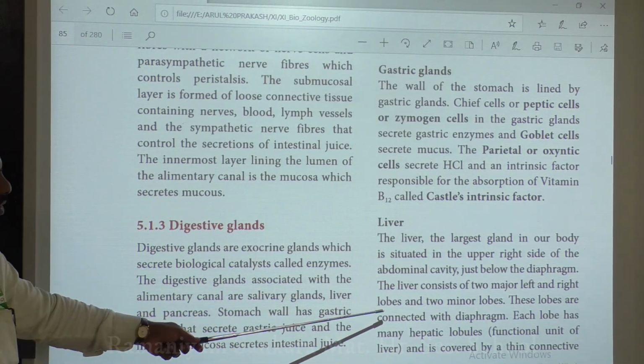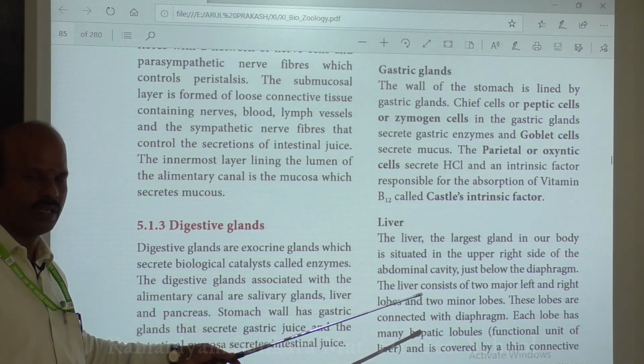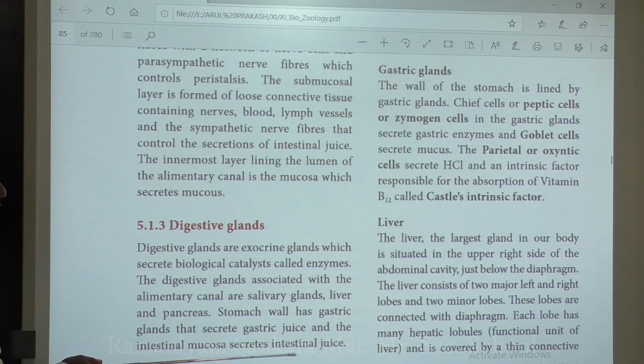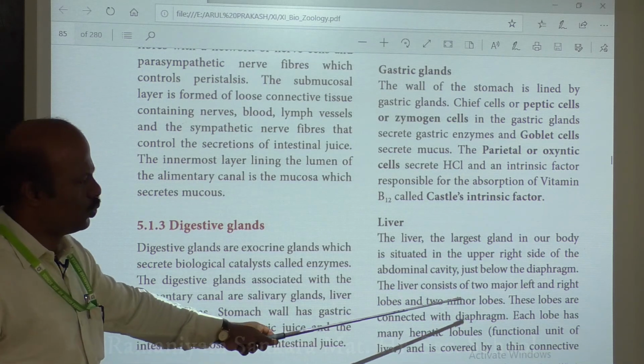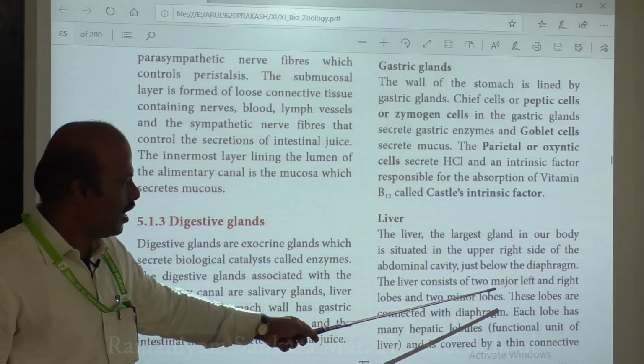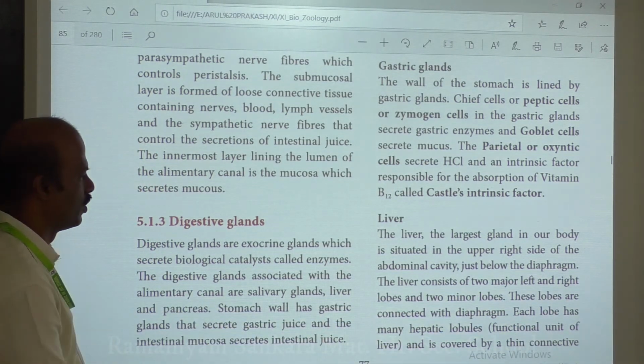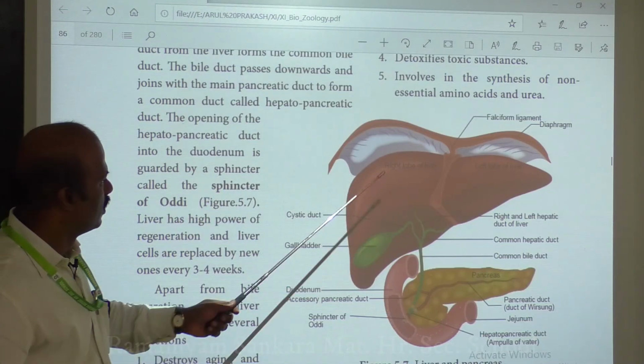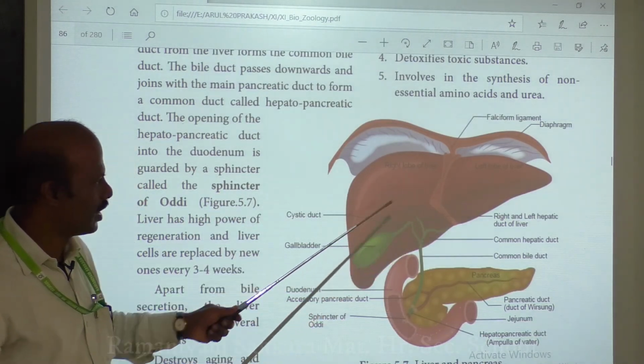The liver usually consists of two lobes, a left lobe and a right lobe, also called the major and minor lobes. You can see from this diagram, this is the left lobe and this is the right lobe.